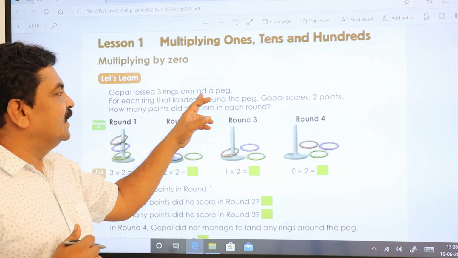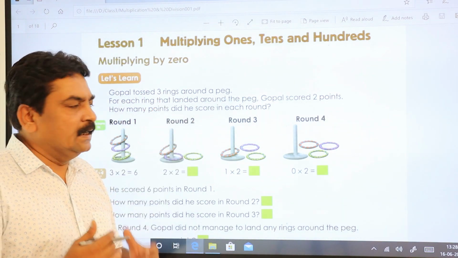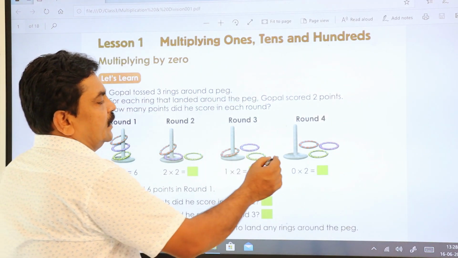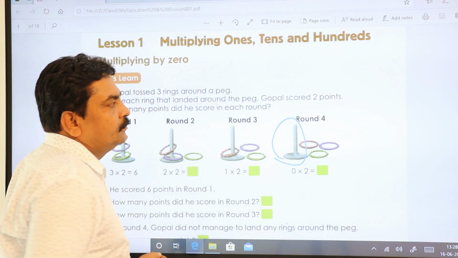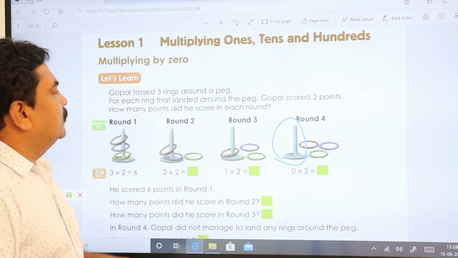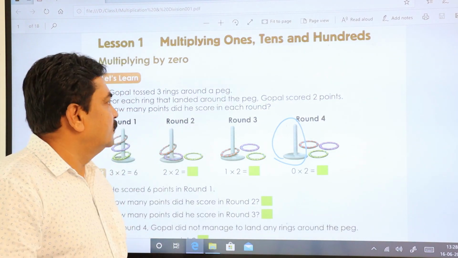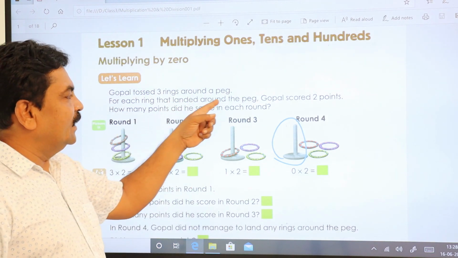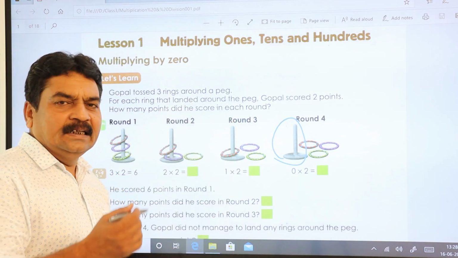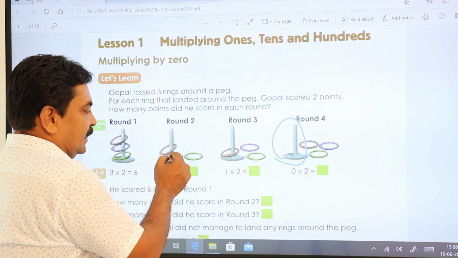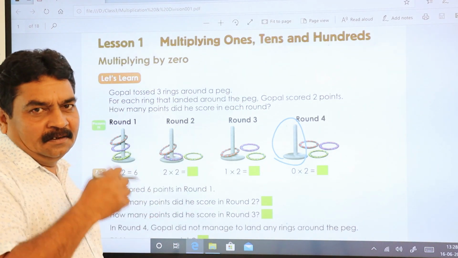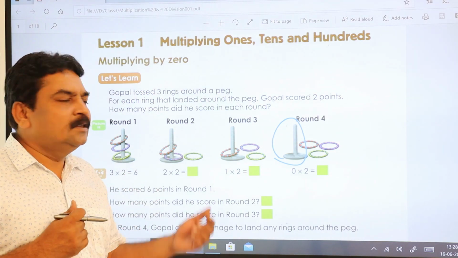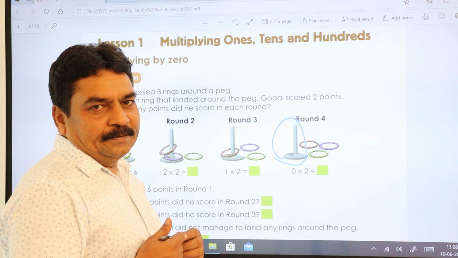Gopal tossed 3 rings around a peg. So this you call a peg. For each ring that landed around the peg, so these rings are going to land right around the peg, he scores 2 points.